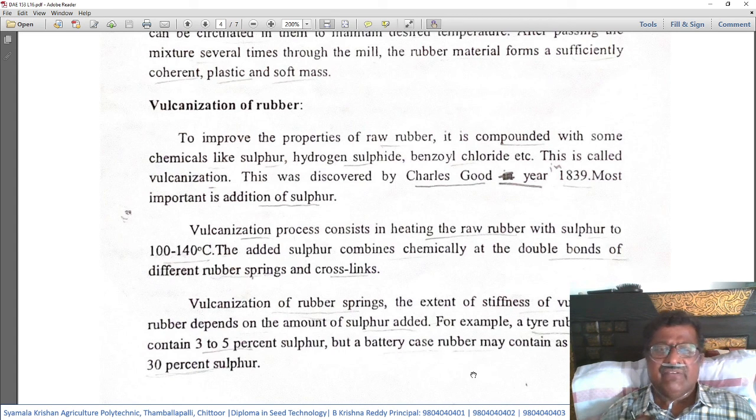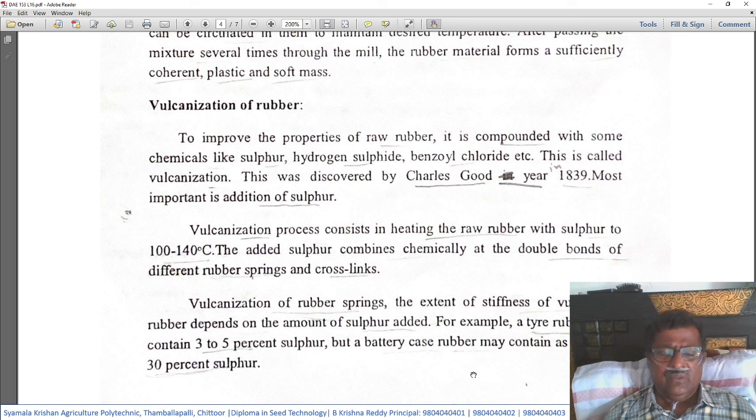The added sulfur combines chemically at the double bonds of different rubber chains and cross-links them. So this vulcanization process is very important to give the rubber desirable characteristics by chemically combining the double bonds of different rubber chains.